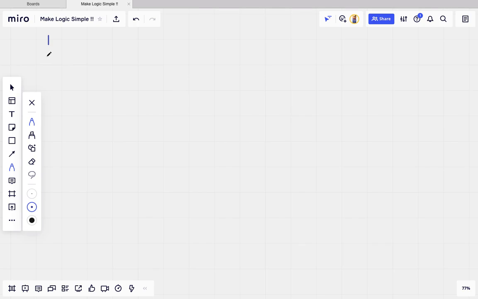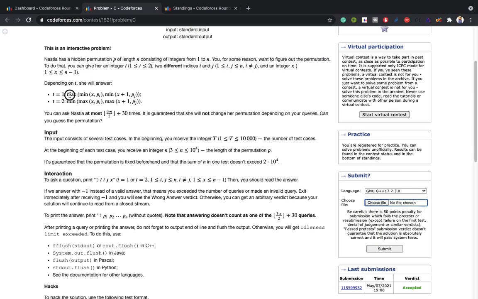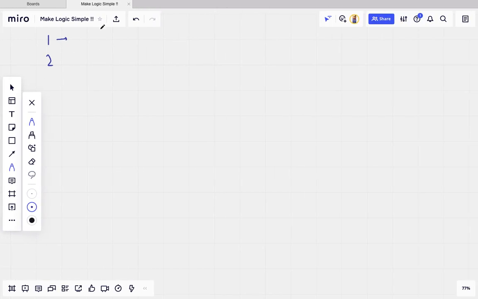In the first query, what we have to do is find the maximum of minimums, like max of minimum of x comma the value at index i, and minimum of x plus 1 comma